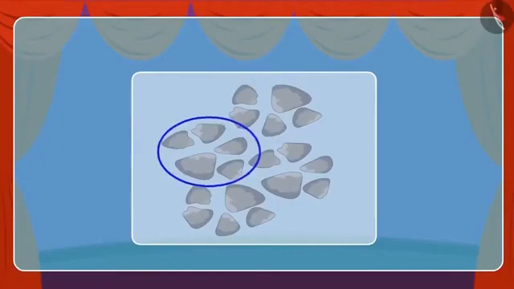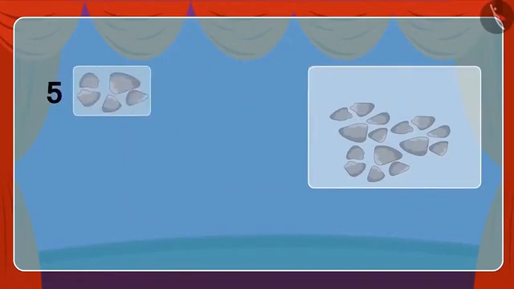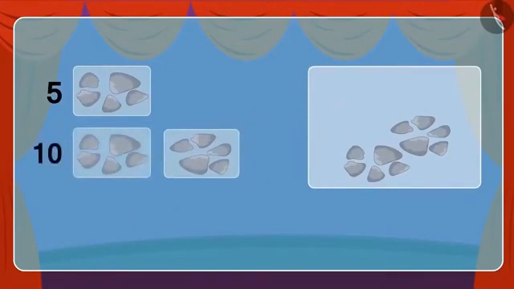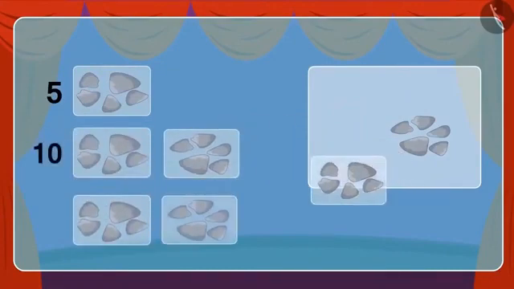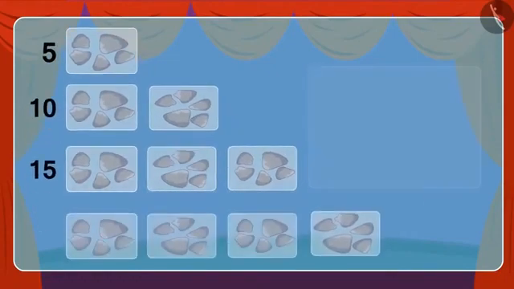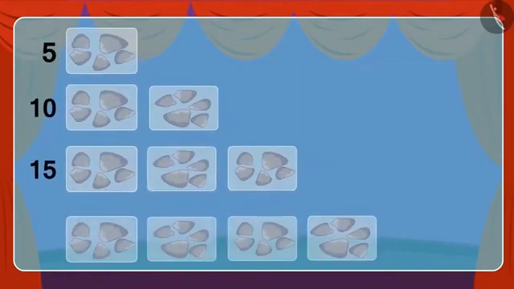If we count them in the group of 5, then we can count them easily. We will make a group of 5 like this. Then another group of 5 that makes them 10. Third group, 15. And with the final group of 5, they total up to 20.